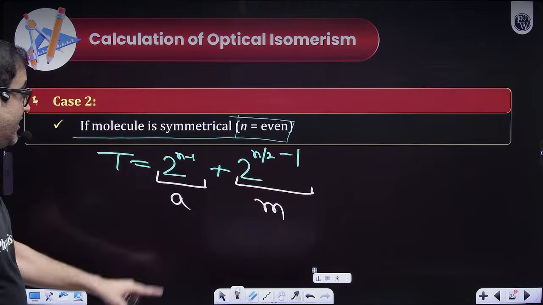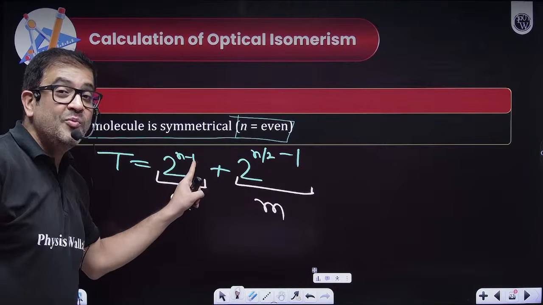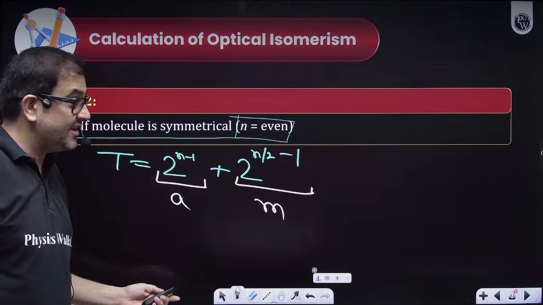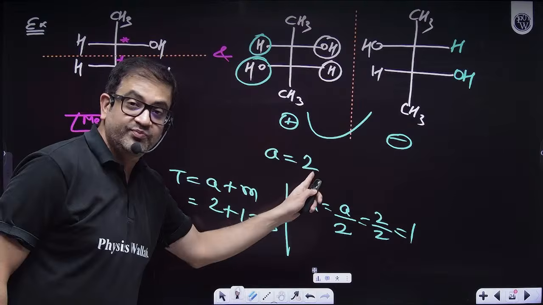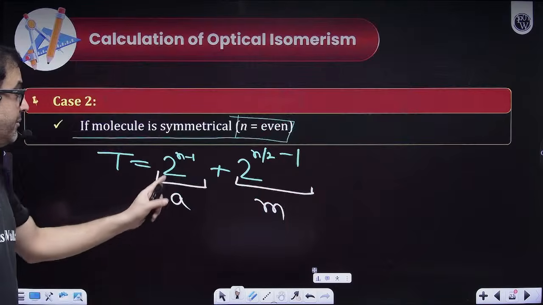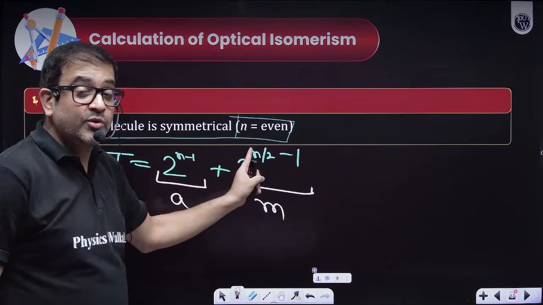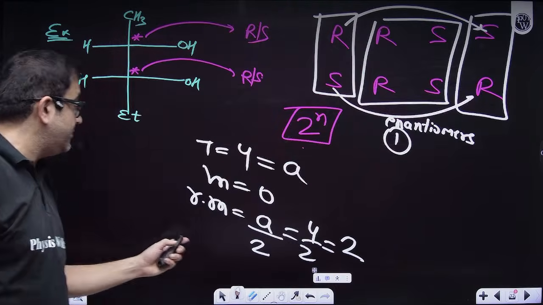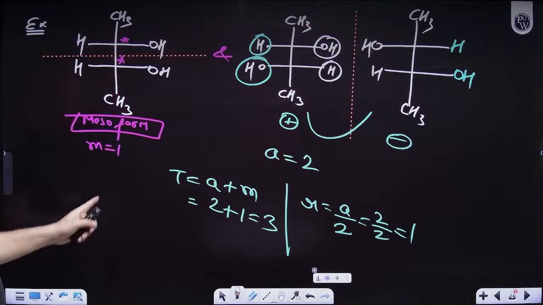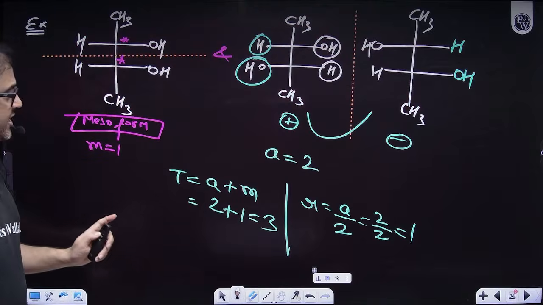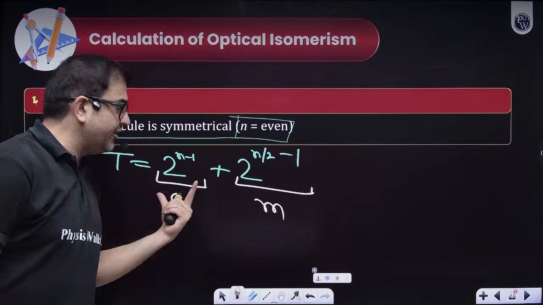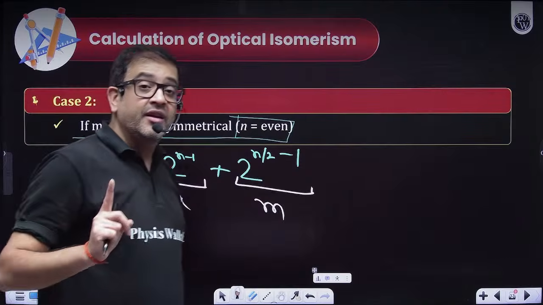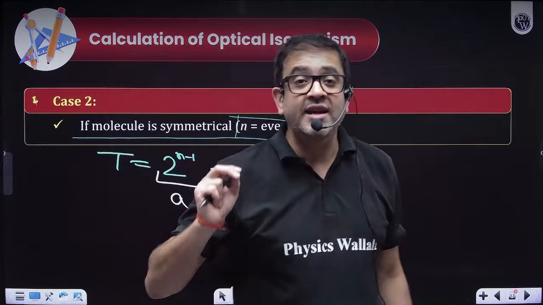So let us check if n is 2. So 2 minus 1 is 1, so 2. Yes, optically active I had 2. And because n is even, it will be divided by 2. So 2 by 2 is 1, 1 minus 1 is 0, 2 raised to power 0 is 1. Yes, I had one mesoform. Racemic mixture is always active by 2. So we are trying to memorize the formula also.